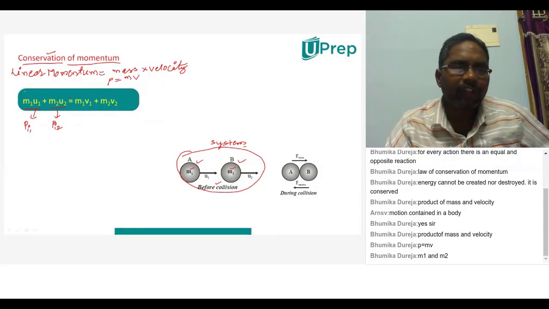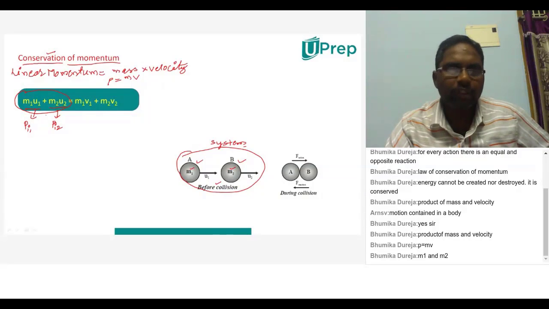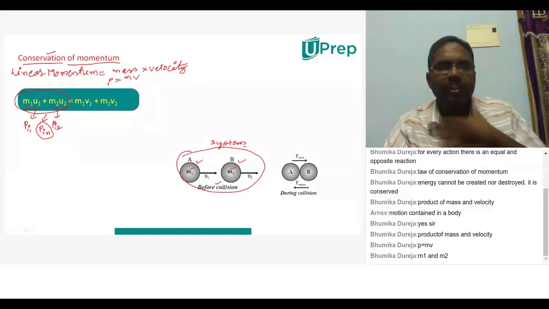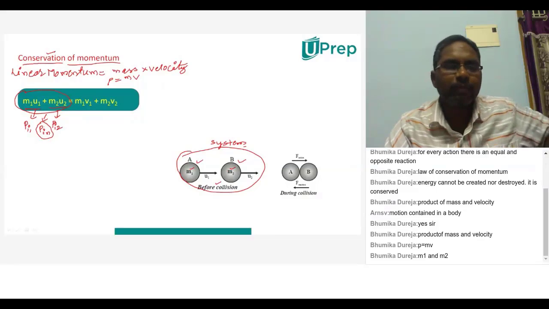And what is this M1 U1 plus M2 U2 total? What will this total be? This will be total initial momentum. That means it is the net initial momentum of a system. Here PI1 plus PI2 gives us the net initial momentum of the system. So that's why I'm writing PIN here. So linear momentum in the first case.